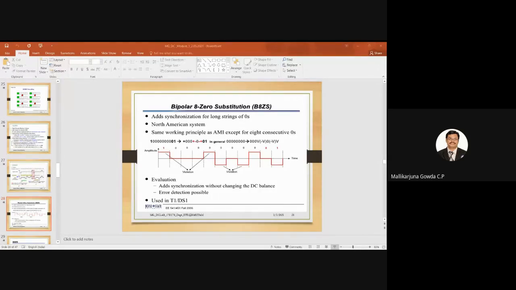Then B0VB. B equal to 1 means it is following the bipolar rule. So B is 1 here. The previous bit is a positive pulse, so this has to be a negative pulse. Then 0, at 0 level. Then V is equal to 1. Here it has to be a negative pulse, because this is 1, so it indicates a violation. Next B. B is 1 because it follows the bipolar rule. So the result is 1. Okay, next is 0, 1 is there.